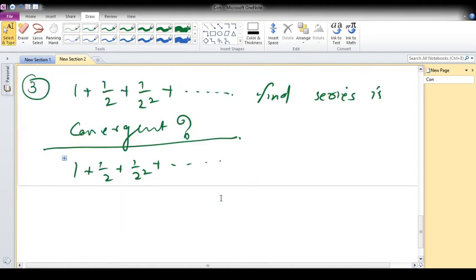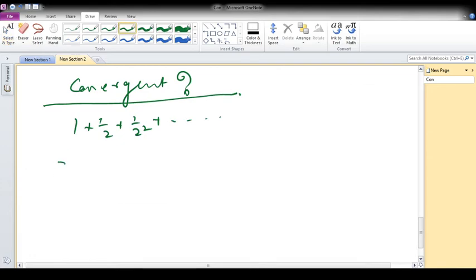We take 1 plus 1 by 2 plus 1 by 2 square plus etc. First of all, you take the partial sum Sn. I will explain once more. You can take S1 and go step by step. S1 is 1. S2 is 1 plus 1 by 2.